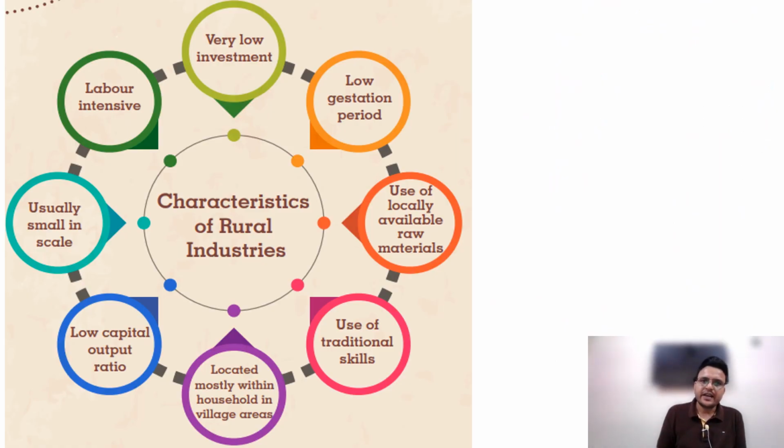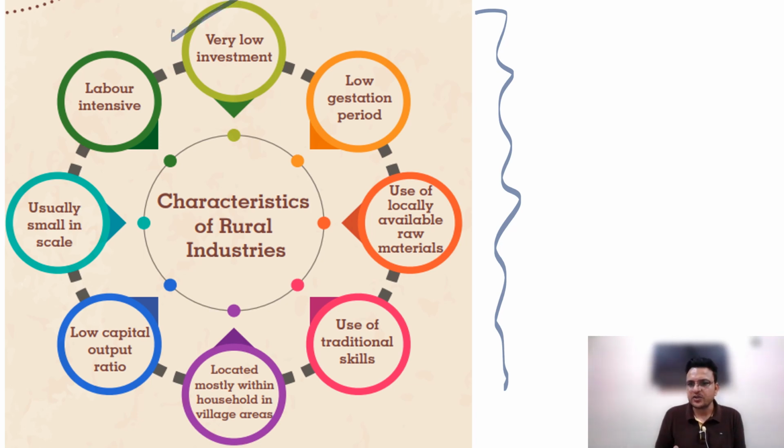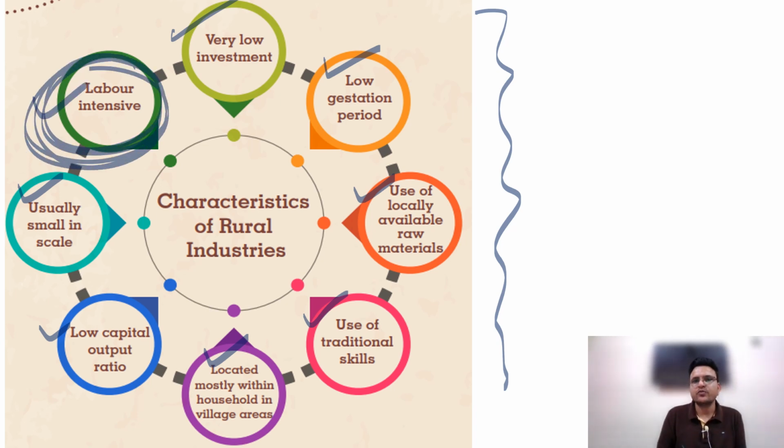Now here I am giving some points like characteristics of rural industries. When we talk about rural industries, first, very low investment. If you want to start an industry in an urban area, it requires a lot of investment. Whenever you want to start an industry in rural areas, it requires less investment. Low gestation period, use of locally available raw material, use of traditional skills, located mostly within households in the village area, low capital output ratio, usually small in scale, labor intensive. So basically for this purpose we have to focus more on rural industrialization.